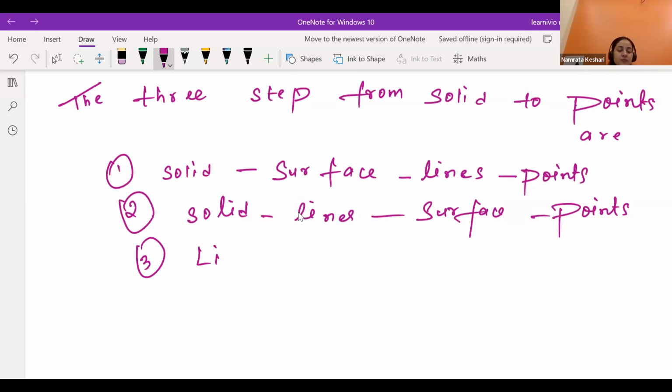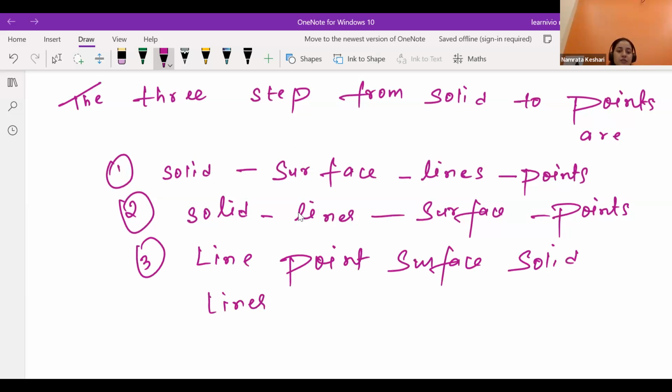Line, point, line, point, surface, solid. And the next one is lines, surface, point, solid.